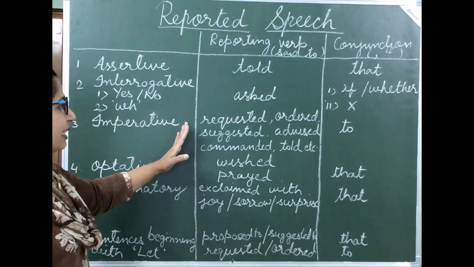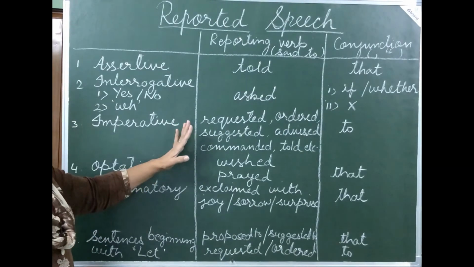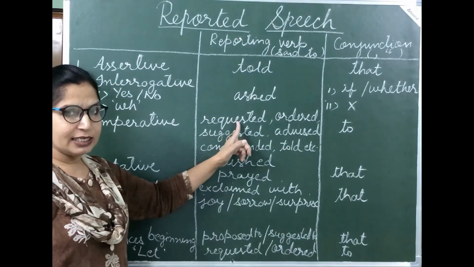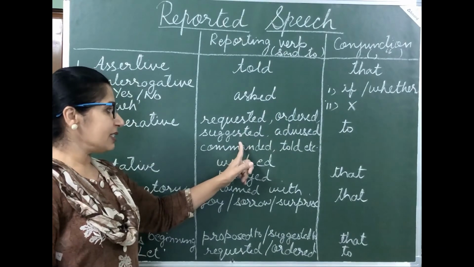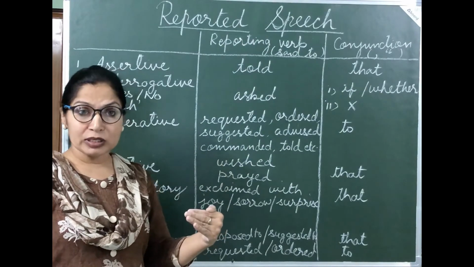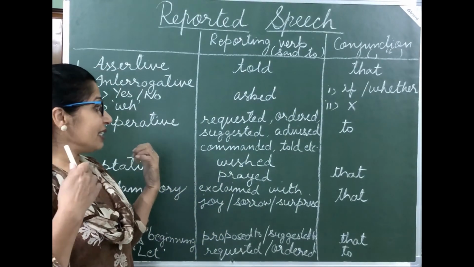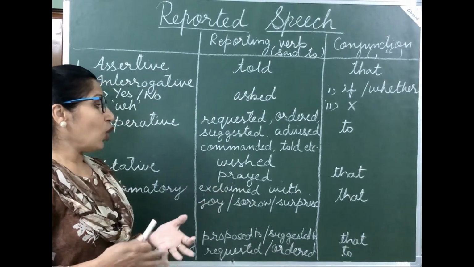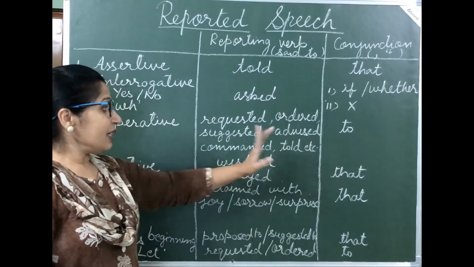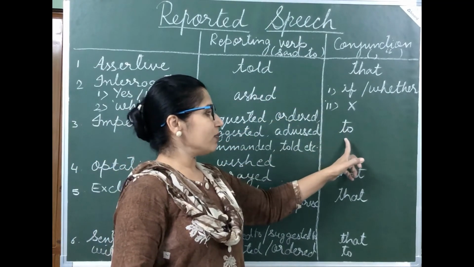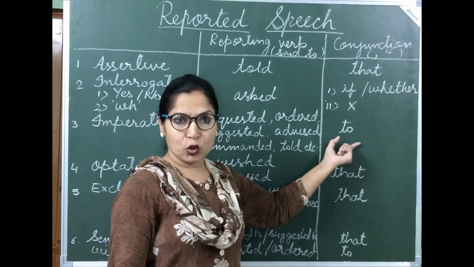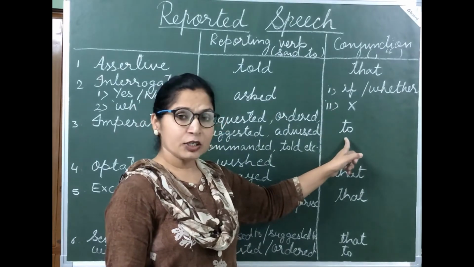In imperative sentences, according to the sense of your sentence, your reporting verb said to changes into requested, ordered, suggested, advised, commanded, or if you are confused about whether it is an advice or an order, then simply write told, etc. So here the conjunction that you have to use is the infinitive to. Here we remove comma and inverted commas and write to in its place.